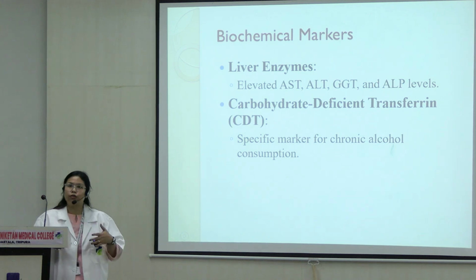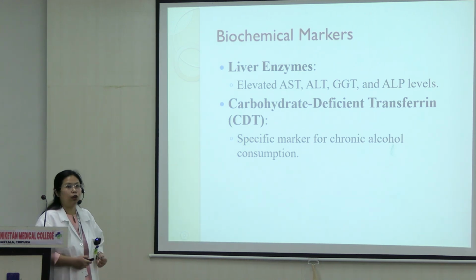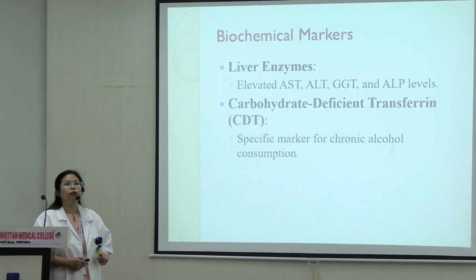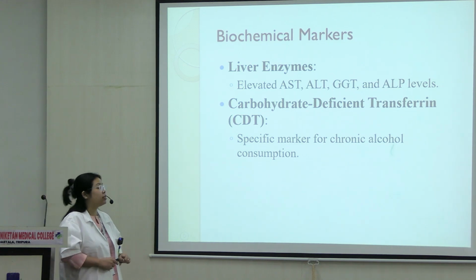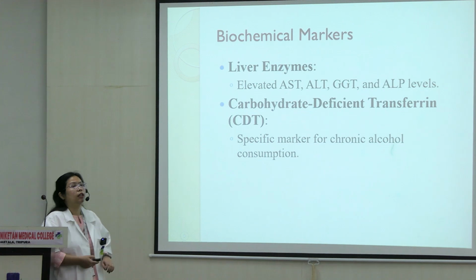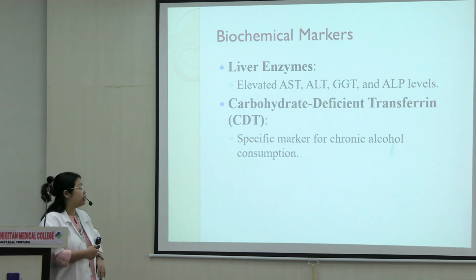Not just that you're drinking today, it will not get raised. With chronic alcohol use, and when you drink a lot of alcohol, that's when it gets raised. A specific marker for chronic alcoholics is called CDT, which is carbohydrate deficient transferrin. For your level, just the name is enough.